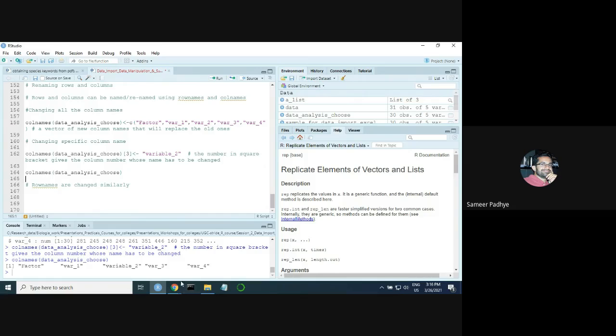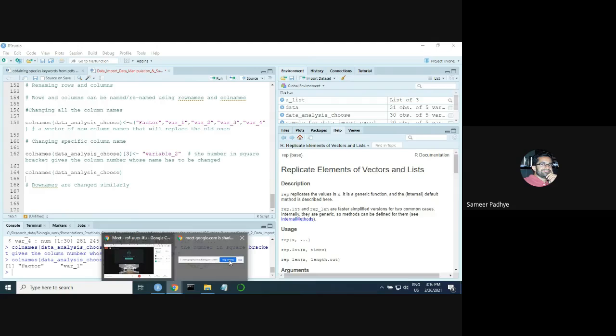So I had told you that I will show you a pipeline. What I'll show you is something called an R Markdown file. It's a special type of file wherein you can create reports in R itself, so you don't need to use Word or Excel or anything. Just give me a second.